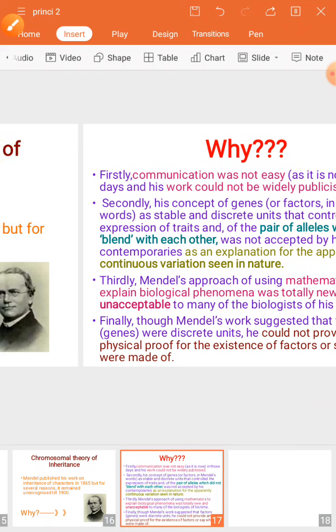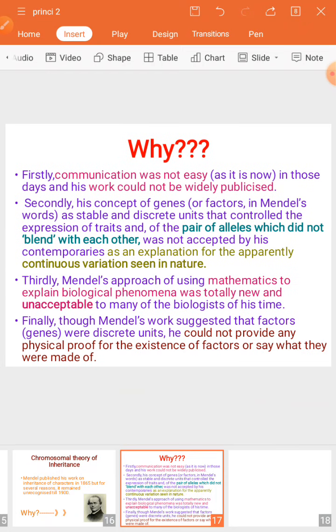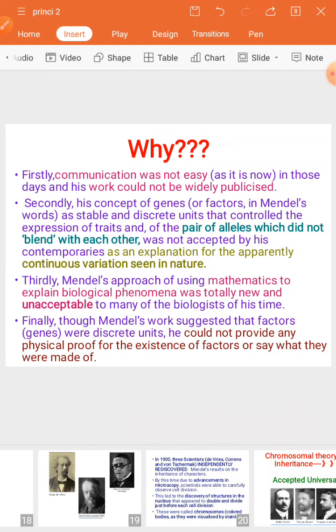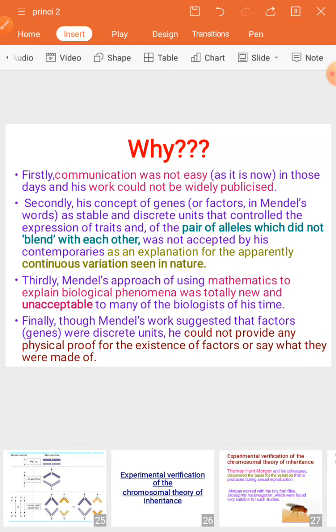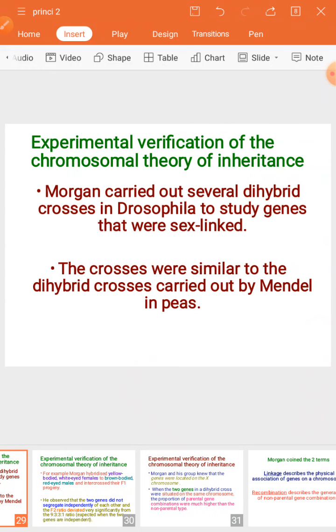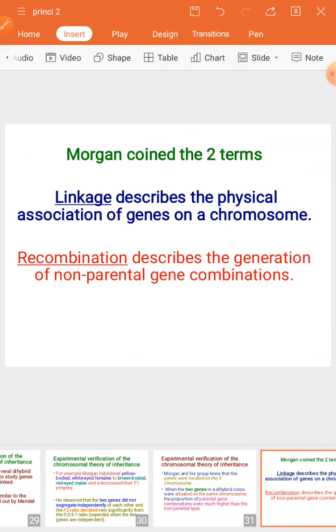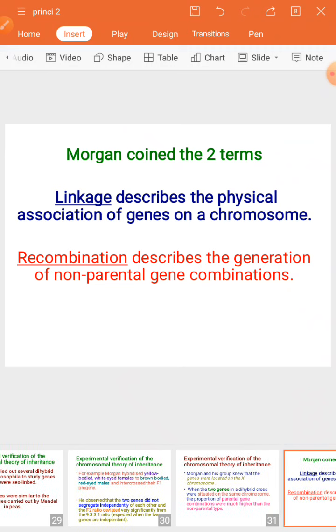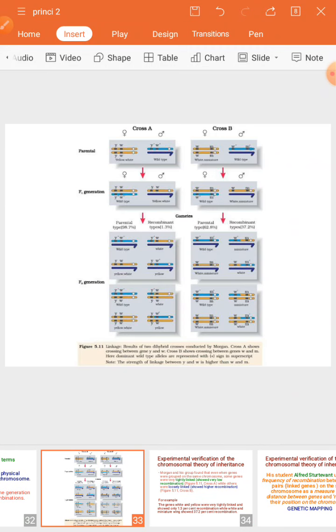I hope this was the doubt you had. Then the others, I hope you have understood. Then you had the doubt in Morgan's study. So before going into the doubts which you had, let me show you this one.